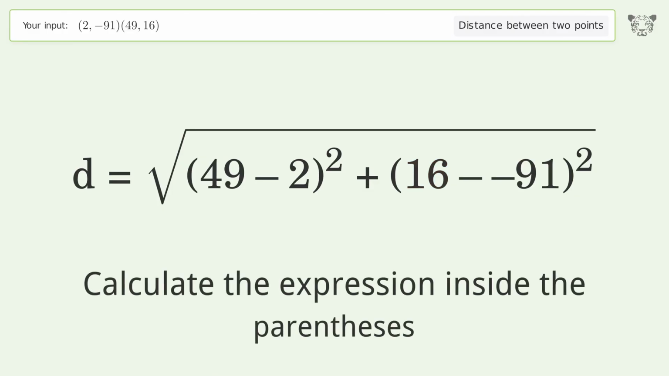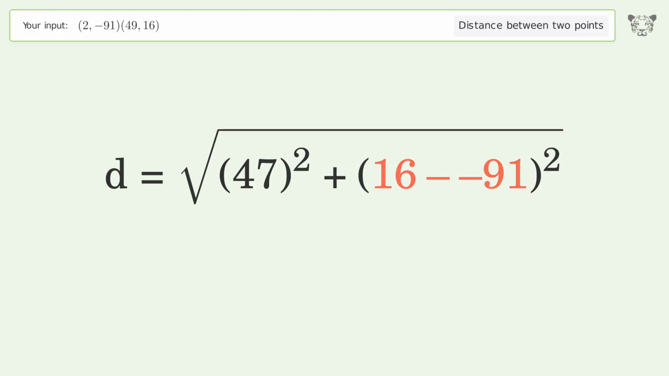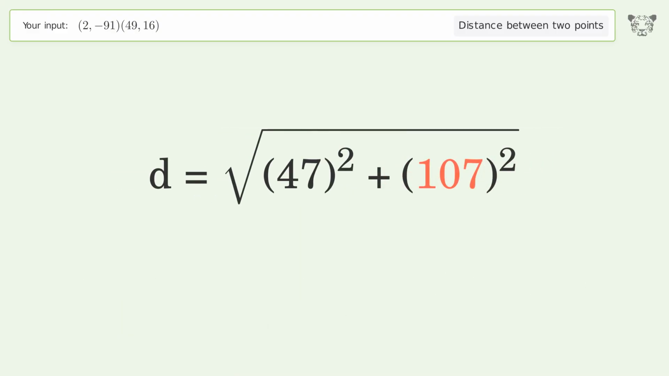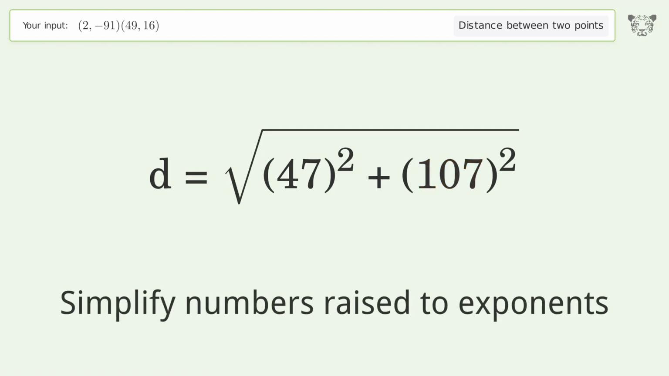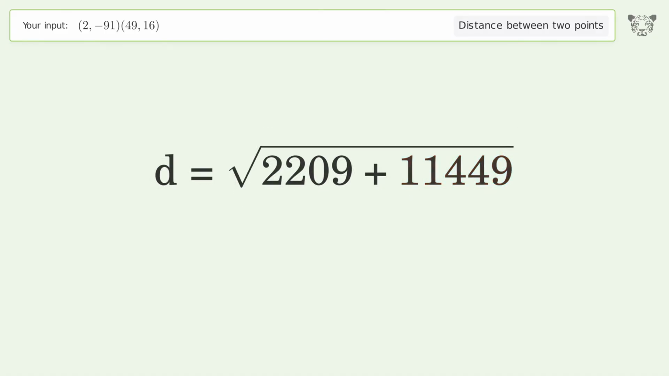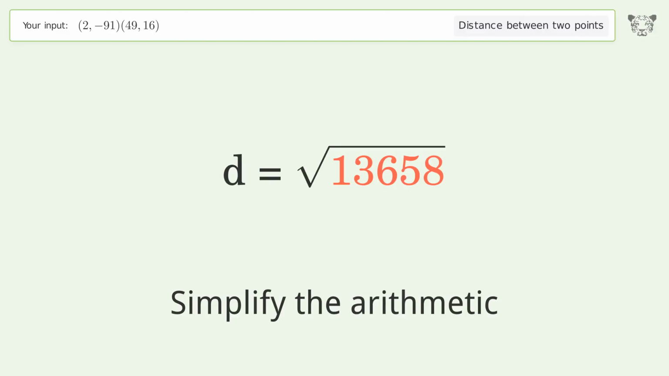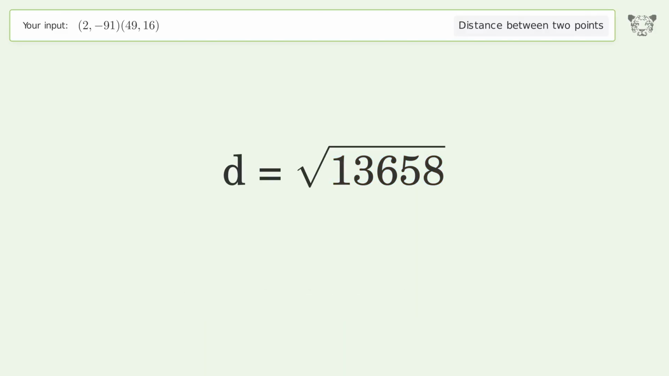Calculate the expression inside the parentheses. Simplify numbers raised to exponents. Simplify the arithmetic. And so the distance between the 2 points is the square root of 13,658, or 116.867.